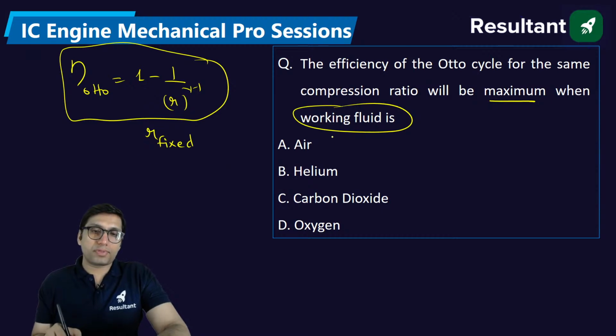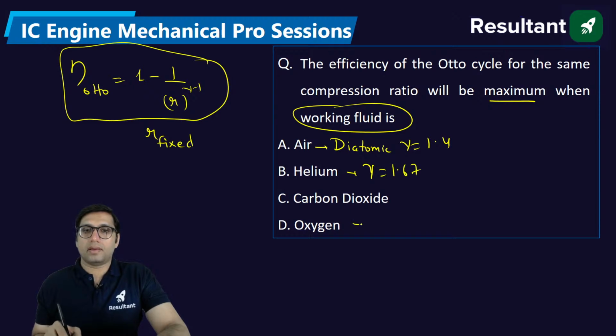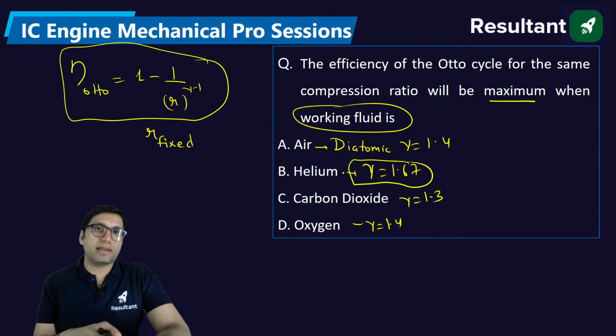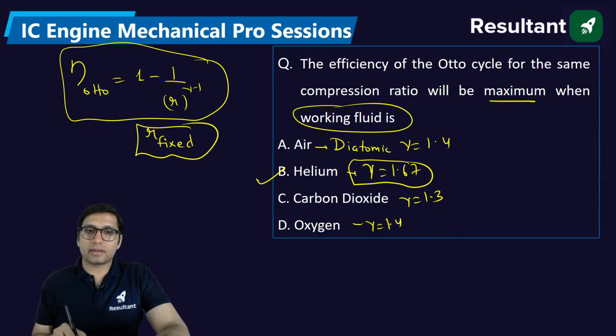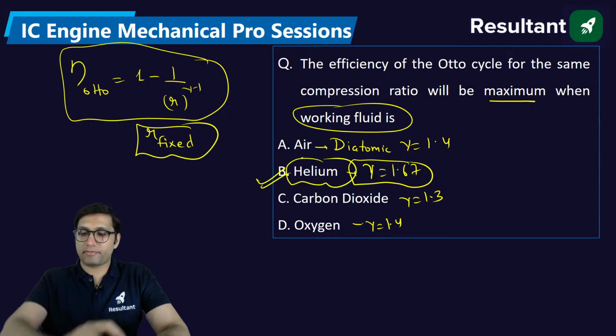Air is generally in the diatomic state where gamma is 1.4. Helium is a monatomic gas, gamma is 1.67, then gamma 1.4 and gamma 1.3. So if the compression ratio is fixed, the gas which has the highest gamma will have the maximum efficiency.